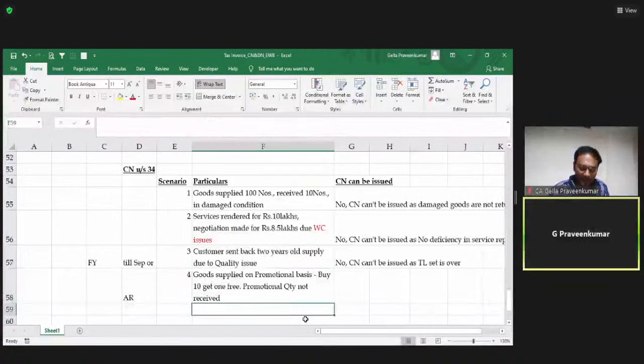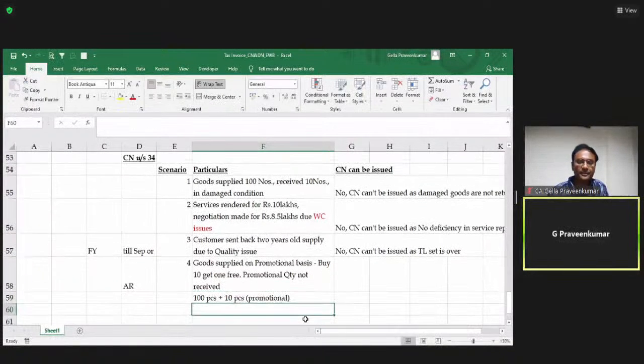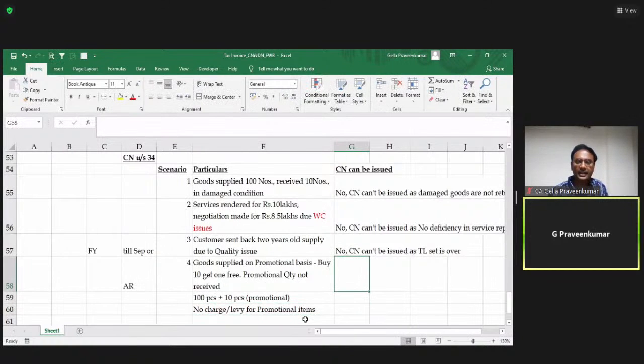Like example, if I send 100 pieces, my promotional item will be 10 pieces. Right? There is no charge or levy for promotional item. Now, accordingly, I need not issue a credit note.